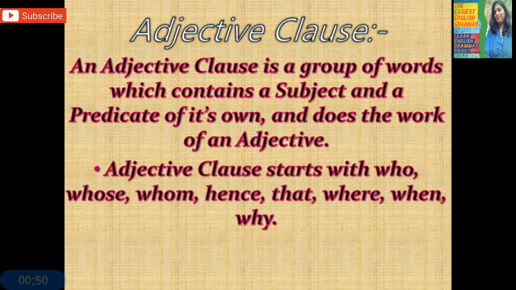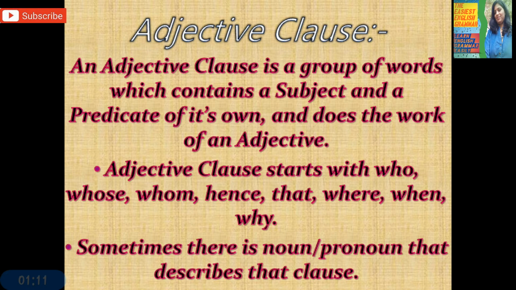The work of adjective is to describe or to tell something more about, or to tell some quality about noun or pronoun. Adjective clause starts with who, whose, whom, which, that, where, when and why. These are some conjunctions which may help you to find out adjective clause. Sometimes there is a noun or pronoun that describes that clause. Already I have explained it. Let's go through the examples.